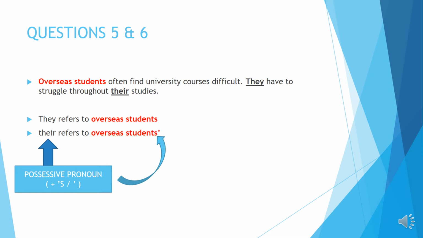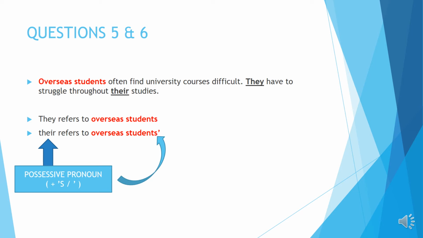Okay, please notice that the word their here is a possessive pronoun. So you have to remember that the answer that you are going to give must have that apostrophe S or apostrophe. But here, because there is a plural possessive pronoun, the answer must be in plural followed by that apostrophe.